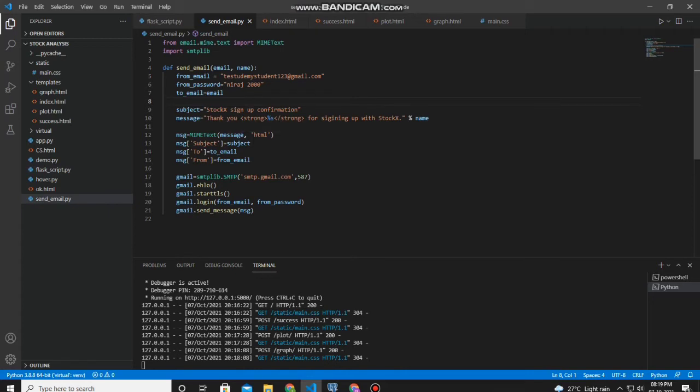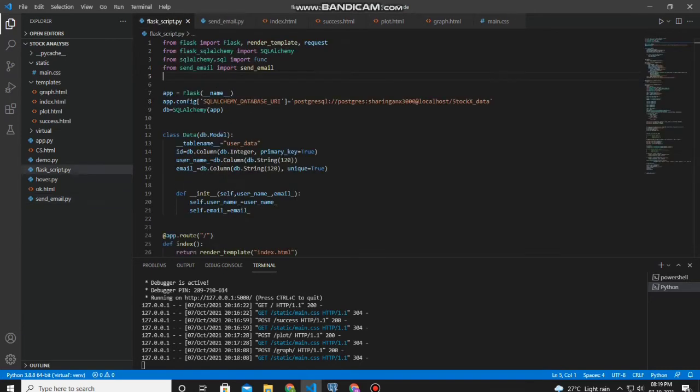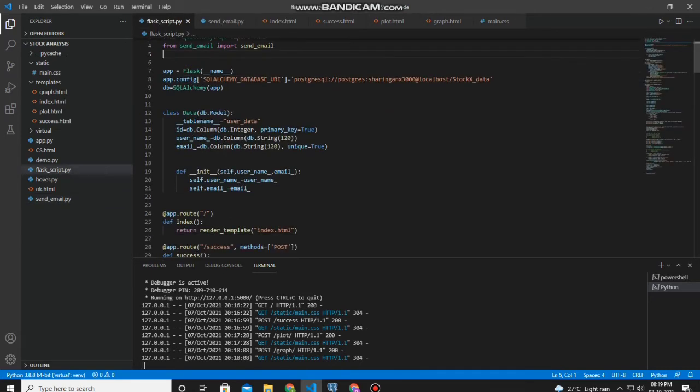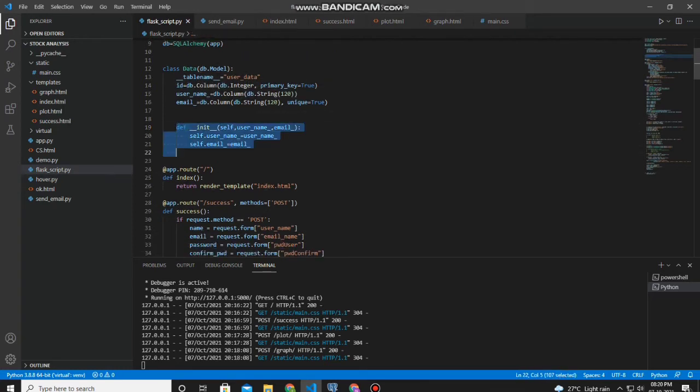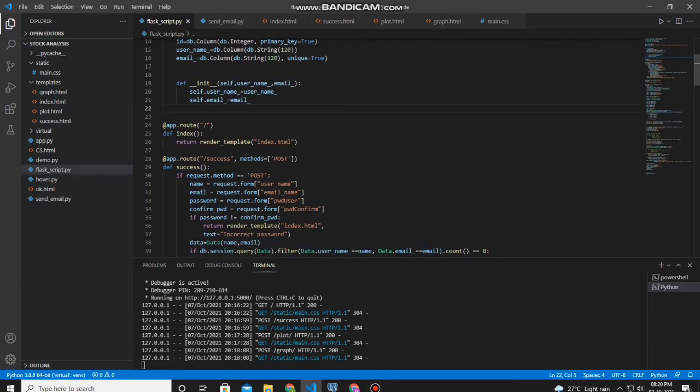And yes, this is the code. So firstly, we are initializing our app through these lines. This over here, app.config, as you can see, is creating the database which is named StockX data. I'll show you the database shortly. This class of the database is actually initializing the database and creating a table. The name of the table is user data. It has the ID, it has the username and the email address of the user. Then this is just initializing the database table. Now this code is returning the index template, that is the front page that you are seeing right here.